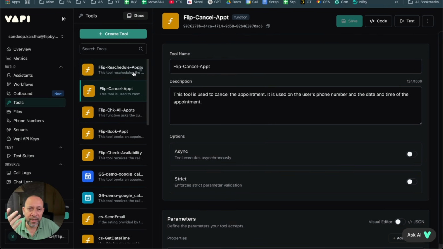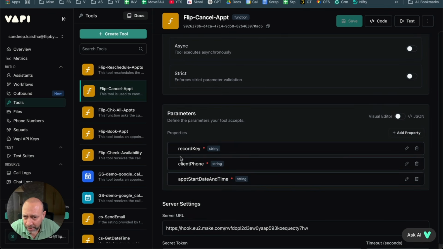Okay. So when you say that the number is 1, 2, 3, 4, what happens in that case? At that point of time, it will call this particular function. If you want to cancel an appointment, it says, okay, I'm going to cancel the appointment, but it needs a record key. Now this record key is very important because otherwise, if you just pass the timing back to the client, that you have an appointment at 4 o'clock, at 5 o'clock, and 6 o'clock, which one do you want to cancel? If the person says 4 o'clock, the system does not know which records are related in the database, right?